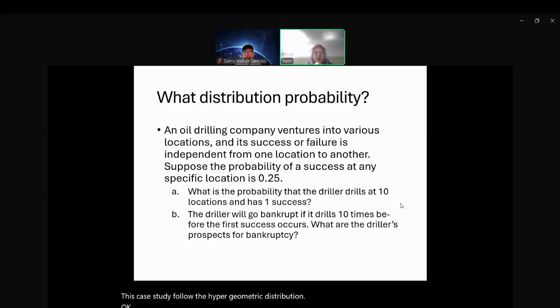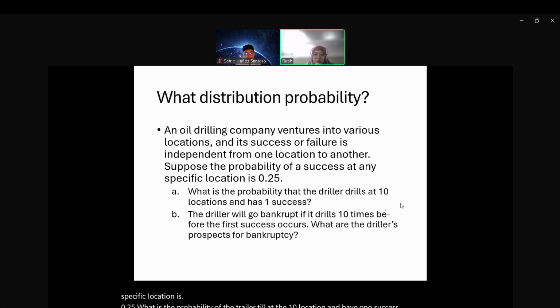The next one is about an oil drilling company venturing into various locations, and the success or failure is independent from one location to another. Suppose the probability of success at any specific location is 0.25. What is the probability that the driller drills at 10 locations and has one success?